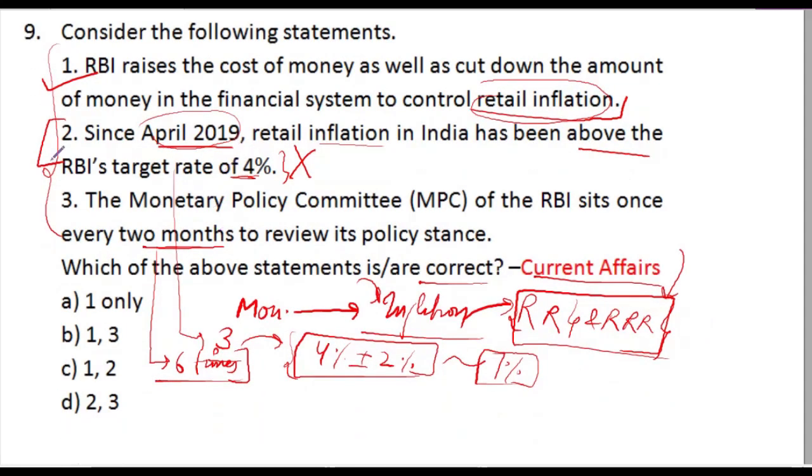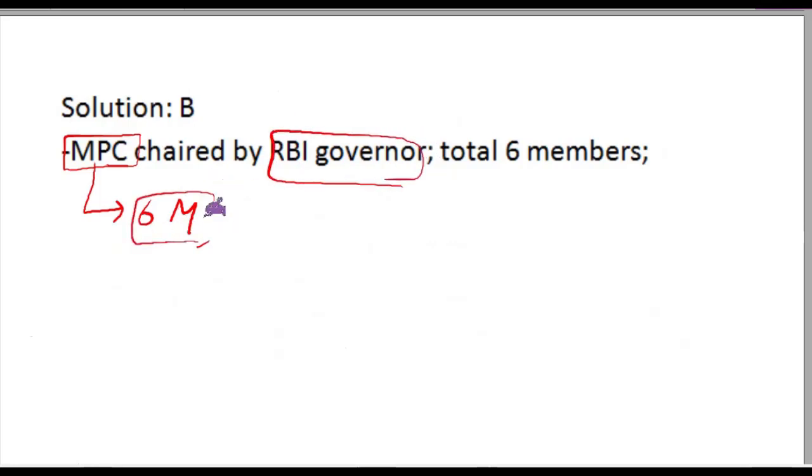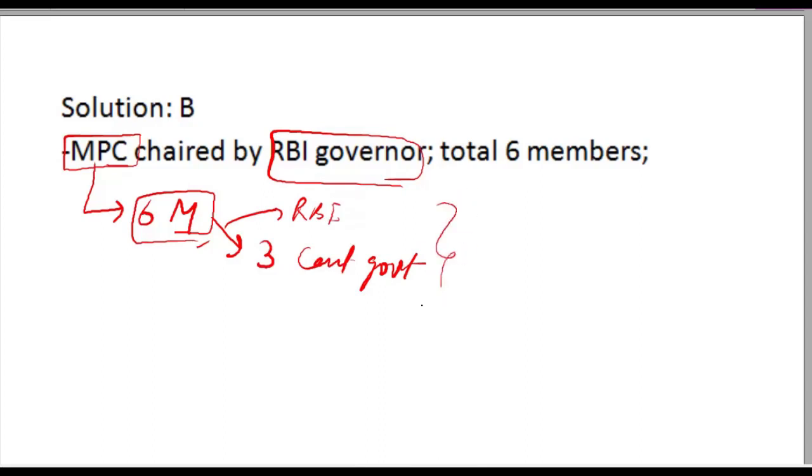So as we have seen that statement 2 is incorrect and B is right answer. Further, about Monetary Policy Committee, it consists of 6 members chaired by RBI Governor, with 3 appointed by central government and 3 from RBI. Total 6 members.